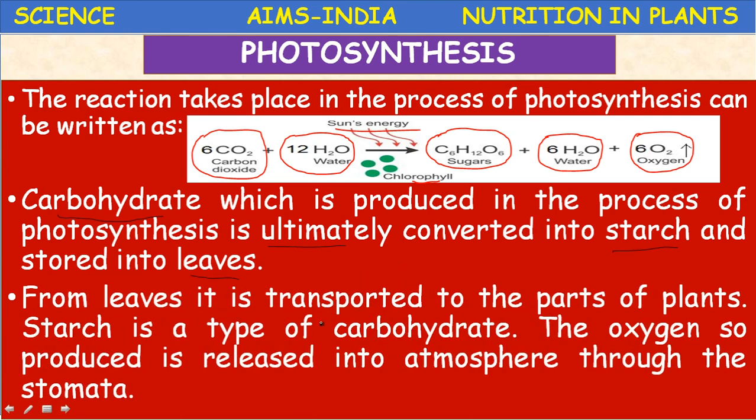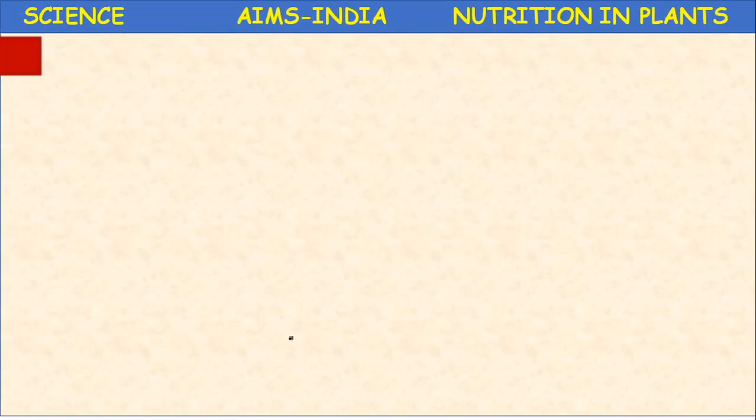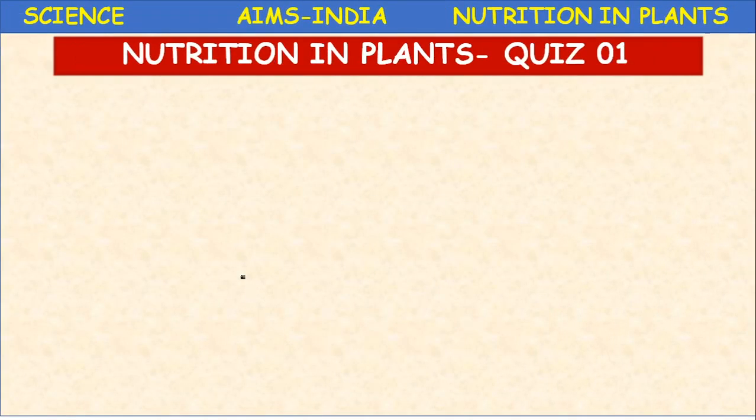From the leaves, the starch, a type of carbohydrate, is transported to the parts of the plant. The oxygen so produced is released into the atmosphere once again through the stomata, whereas starch is transported by phloem tissue to different organs of the plant. So this is about photosynthesis and autotrophic nutrition in plants.